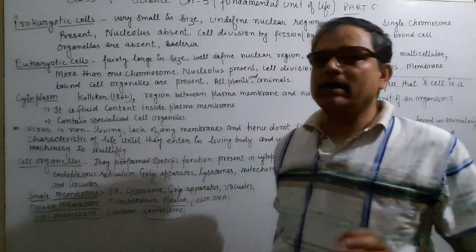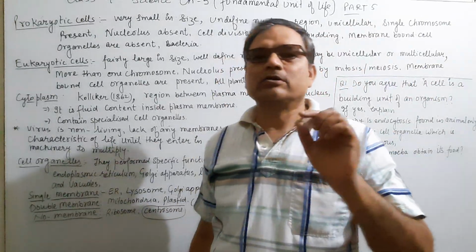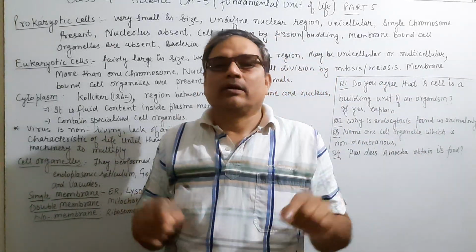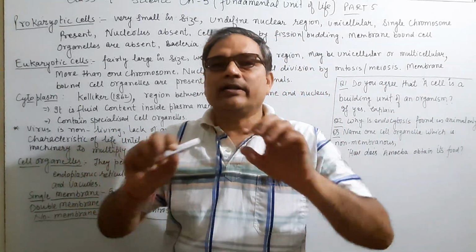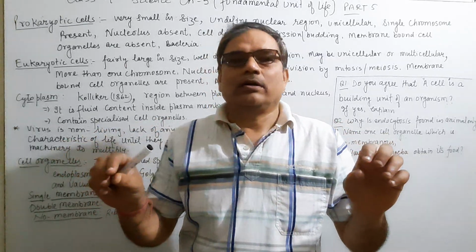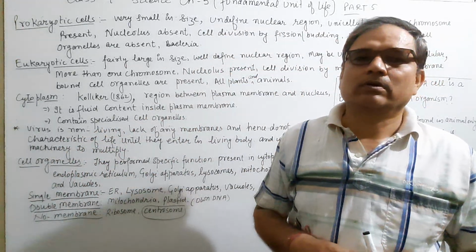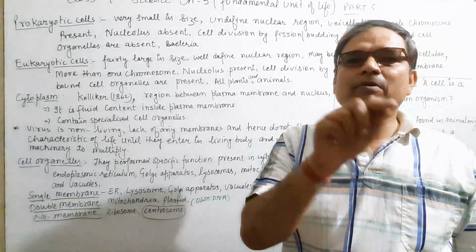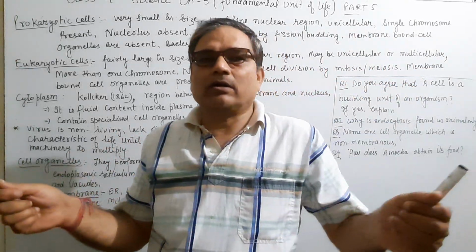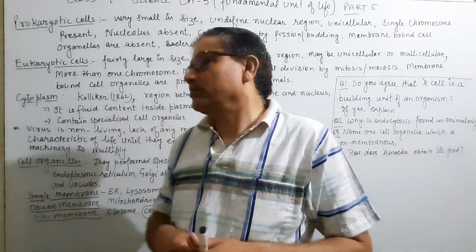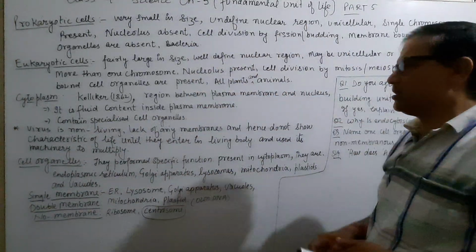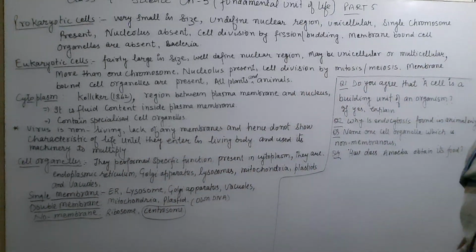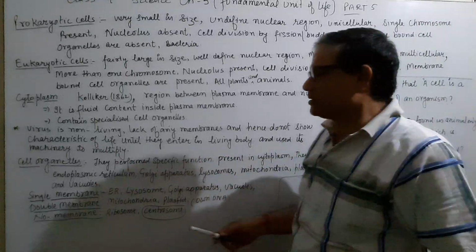And cell organelles, I already told you, are very tiny structures which have a membrane and perform a specific function. They are separate from each other, present in the cytoplasm, bounded by a membrane, and do not affect the cytoplasm. There are different types of cell organelles.